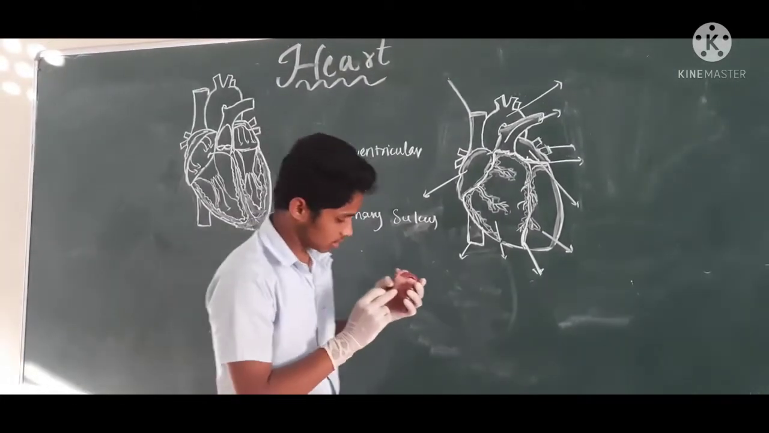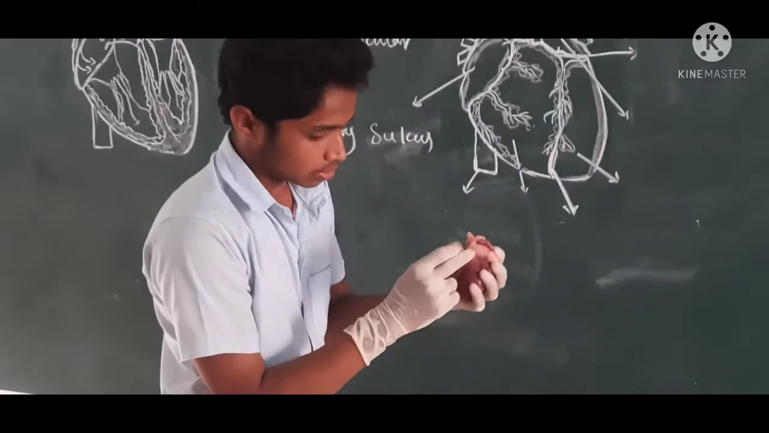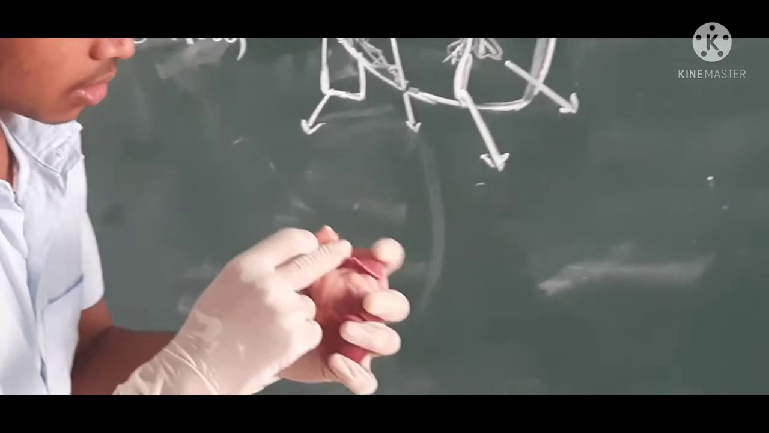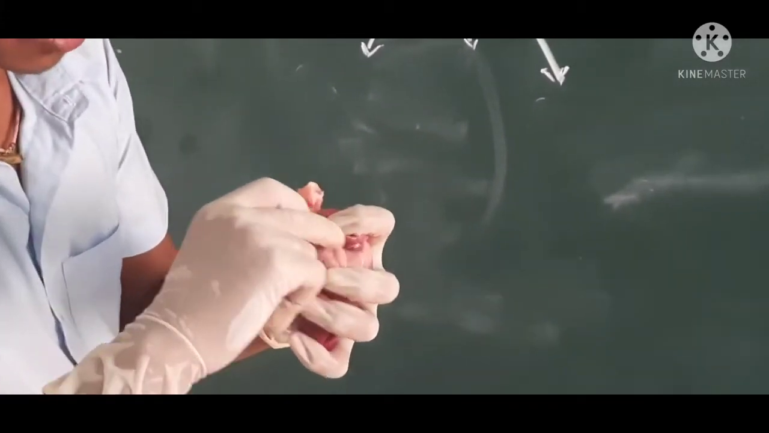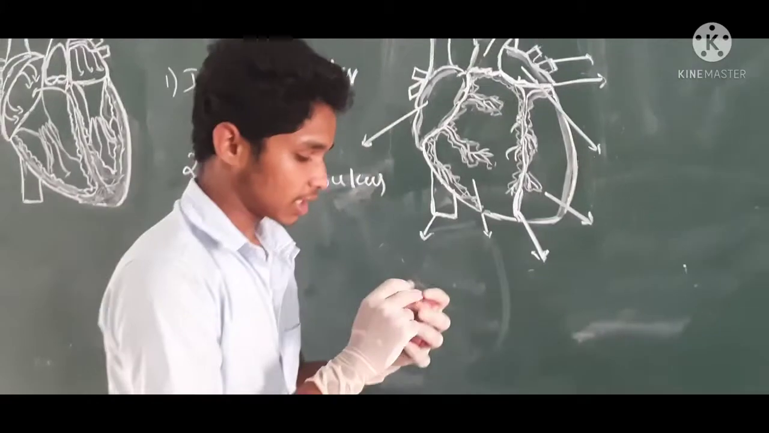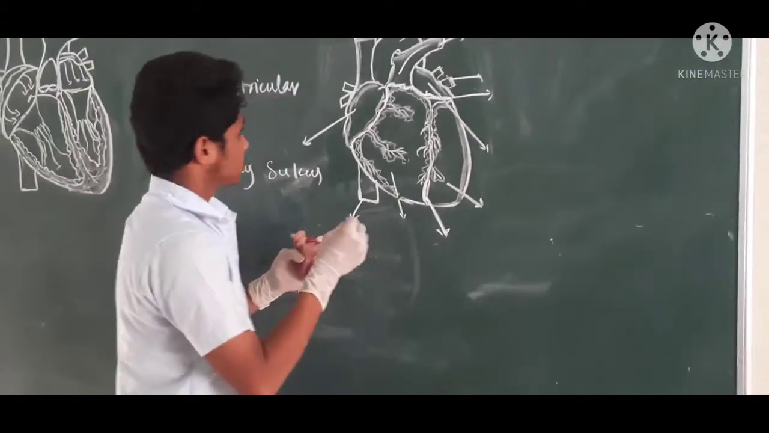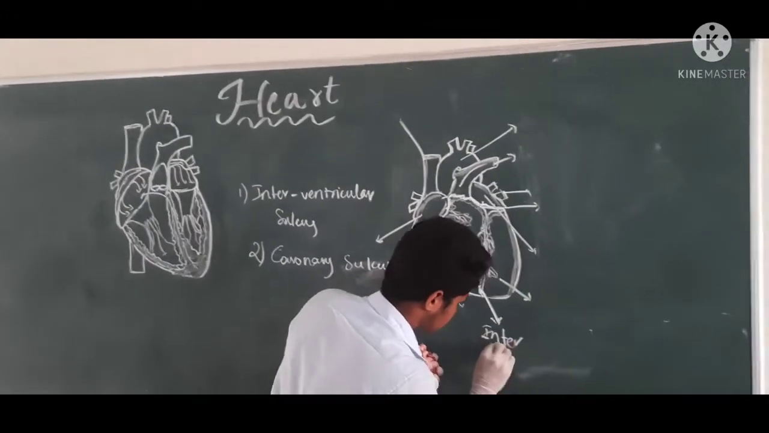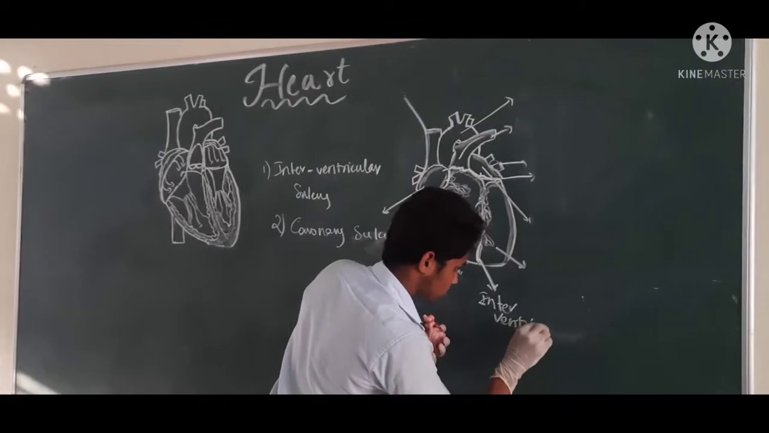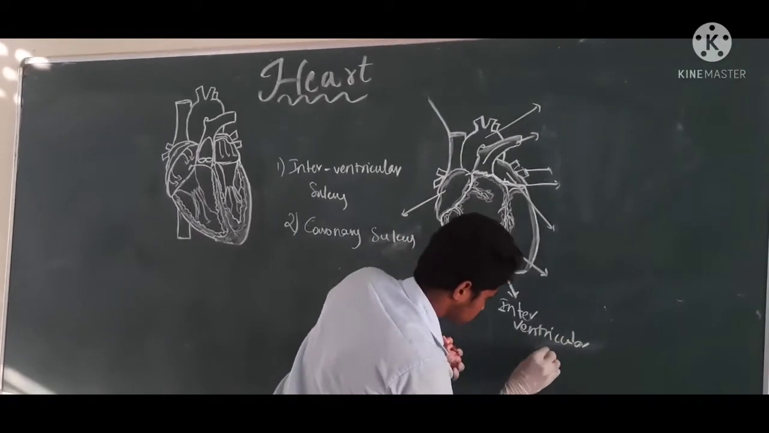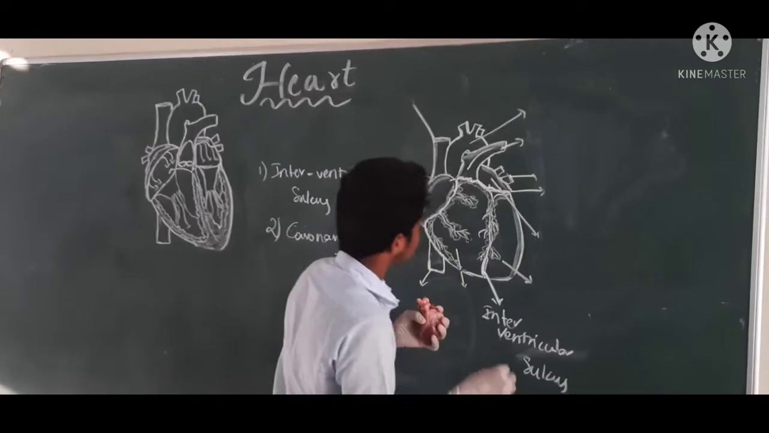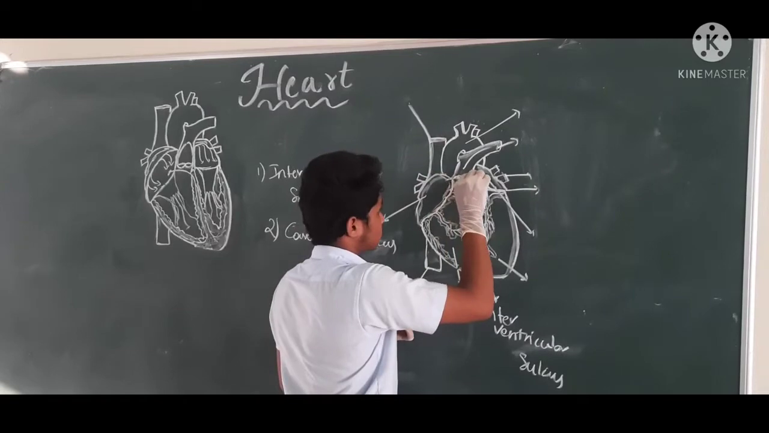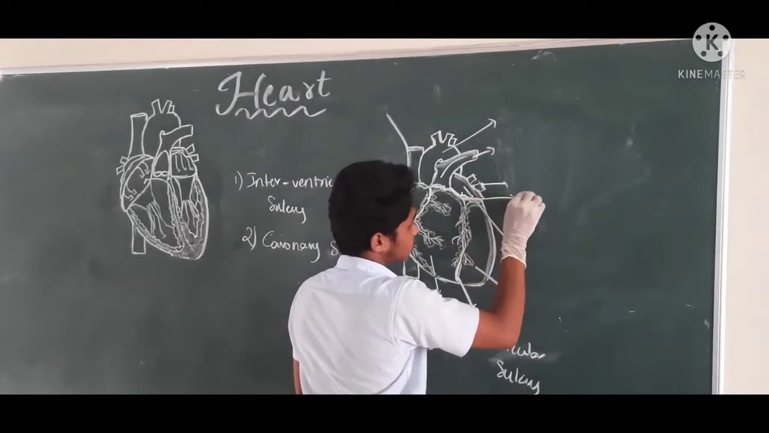Let's identify it on the original heart. This is the interventricular sulcus. This separates the two ventricles. And this is the coronary sulcus. This separates the atrium and ventricle. This is the interventricular sulcus, and this line is called the coronary sulcus.